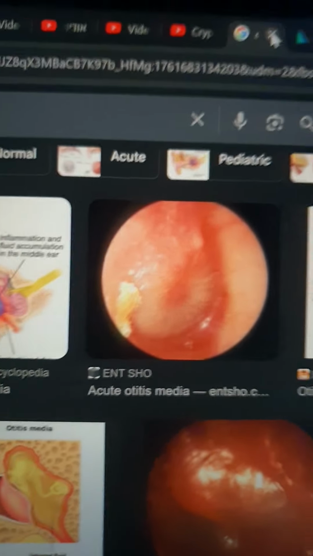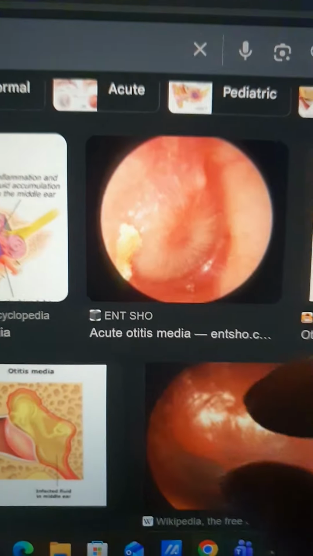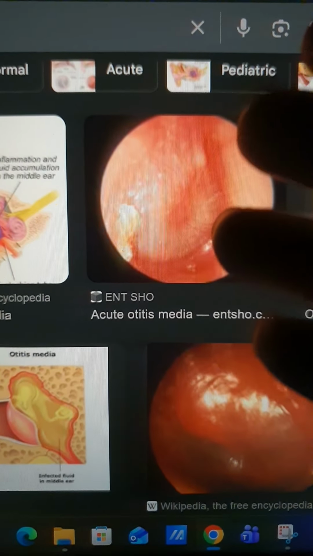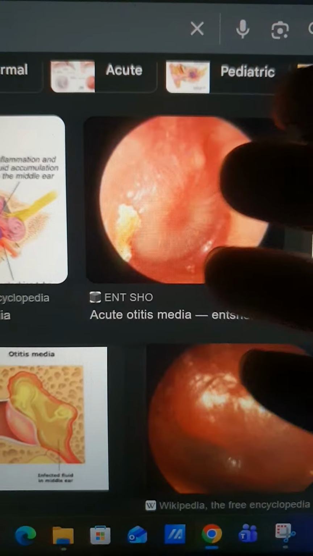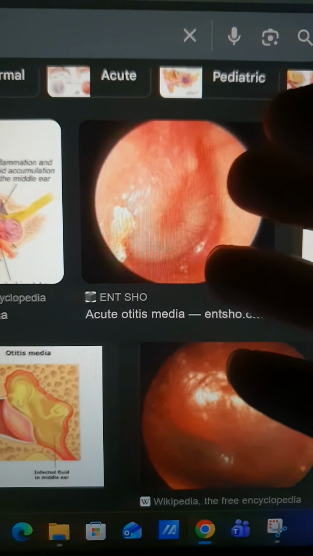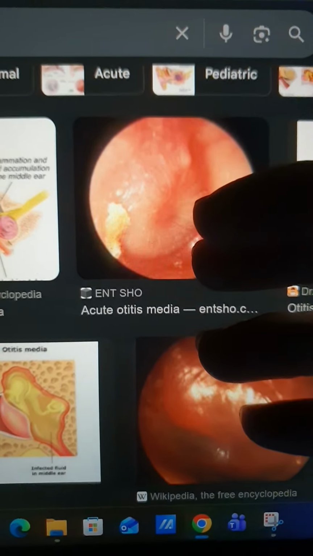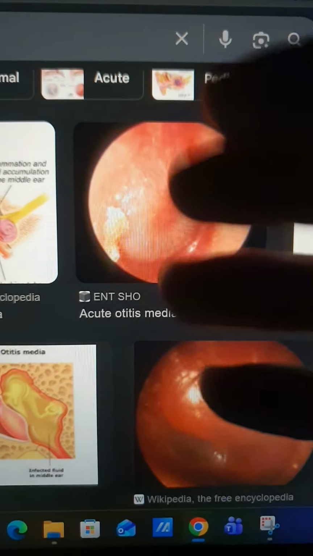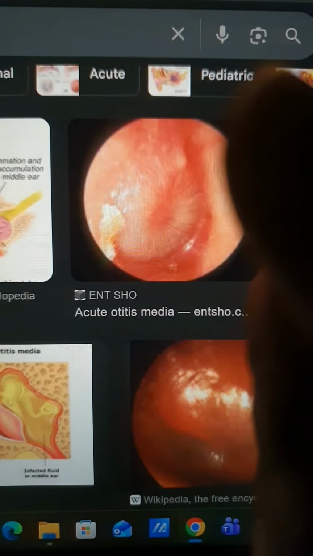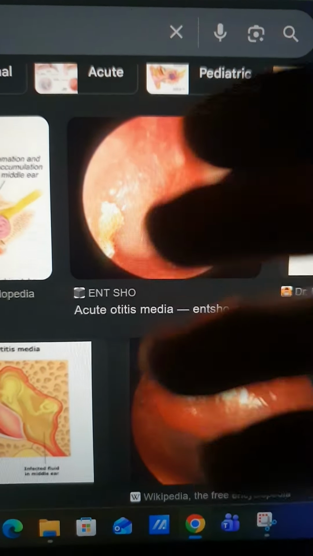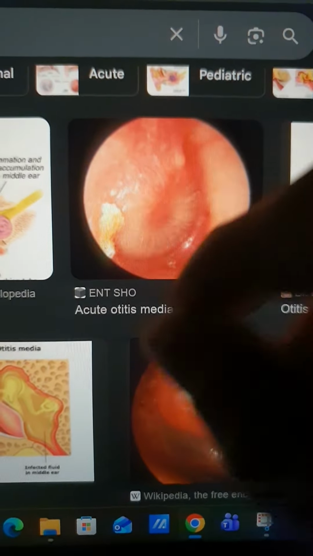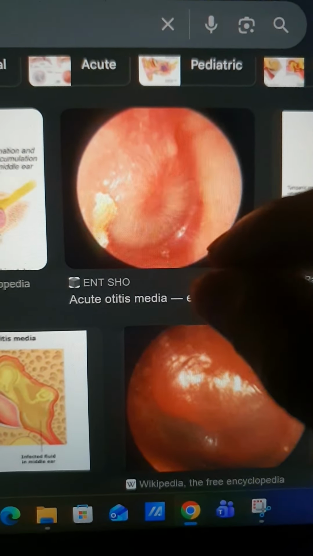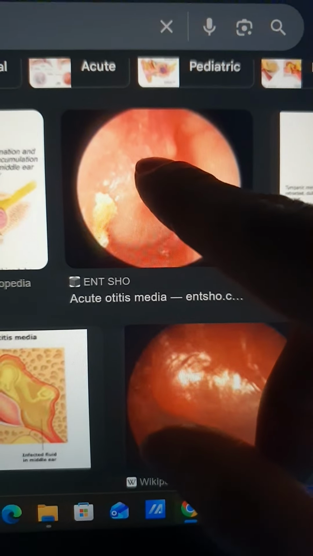Okay, so let's talk about acute otitis media. Acute otitis media is usually an infectious disease, usually caused by bacteria like Streptococcus pneumoniae and non-typeable Haemophilus influenzae. Those are the main infectious causes, the bacteria that cause it, but it can also be caused by a viral infection. And as the name suggests, it causes an acute infection of the middle ear. We have external, middle, and inner ear, so it causes infections of the middle ear.